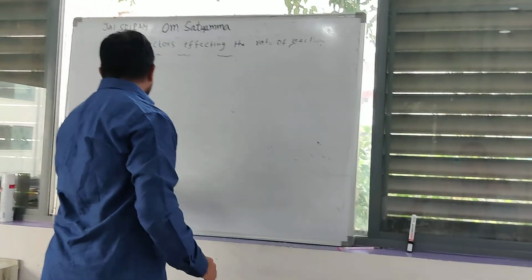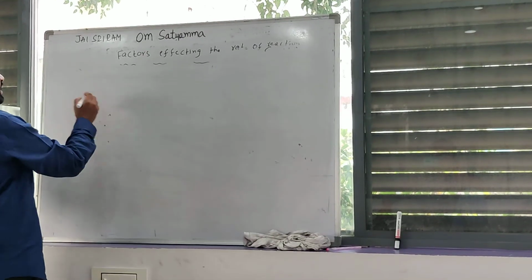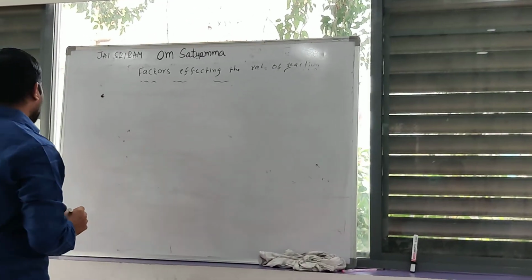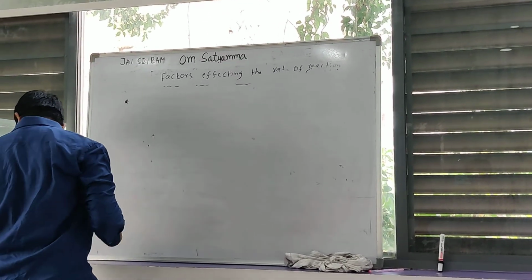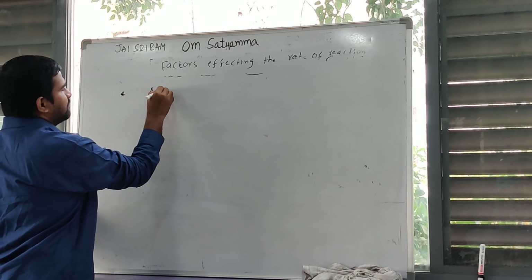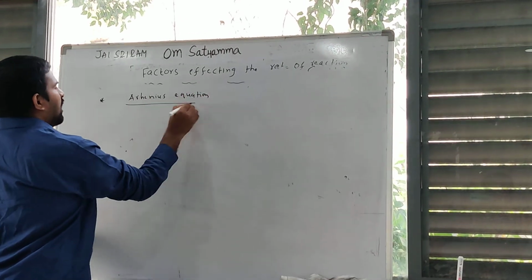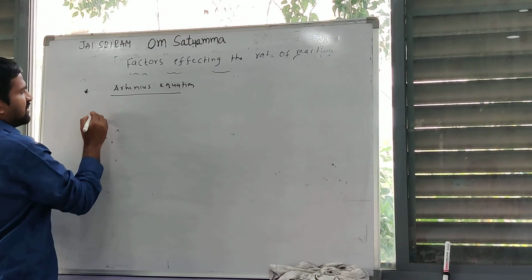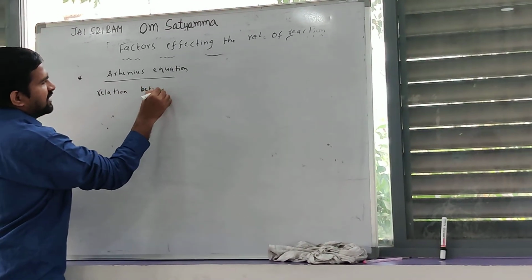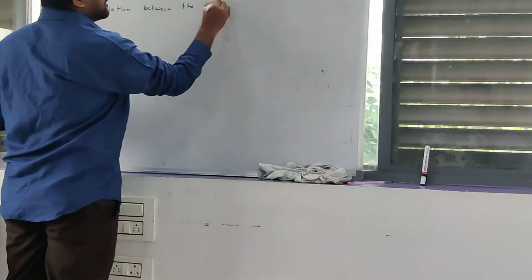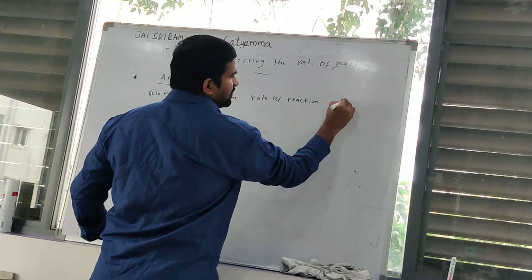The great scientist Arrhenius proposed a relation between the rate of reaction and temperature.